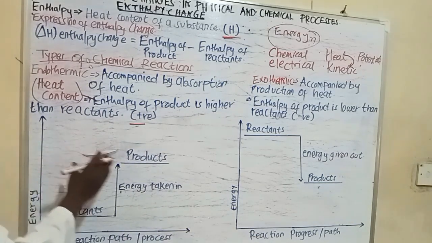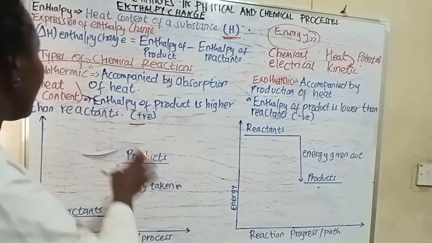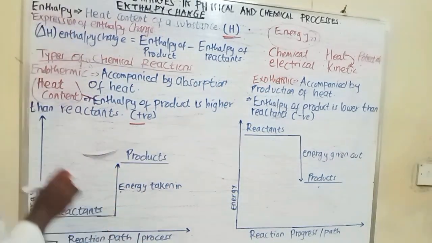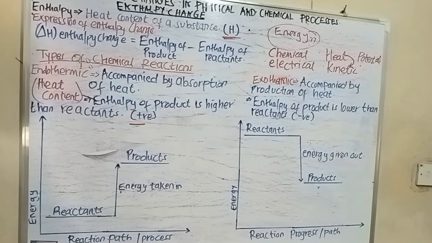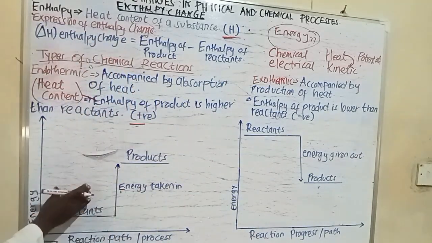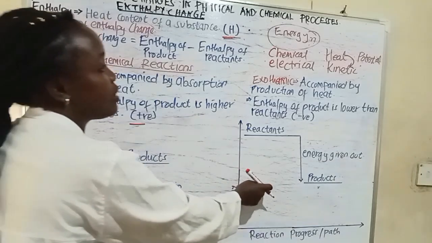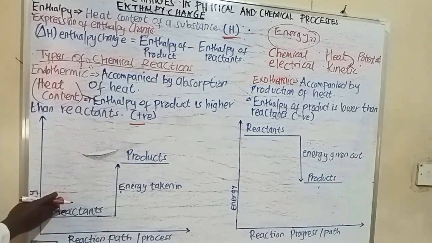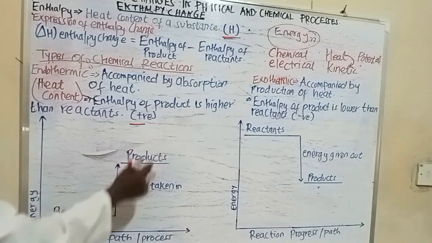Now, we can represent the enthalpy change of reactions using something we call an energy level diagram. These two are energy level diagrams. This one is of an endothermic reaction and this is for an exothermic reaction. So we are saying that in an endothermic reaction, the heat content of the product is higher.